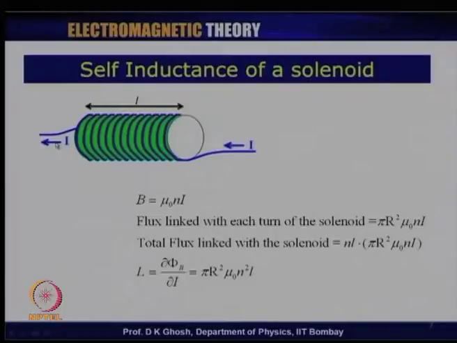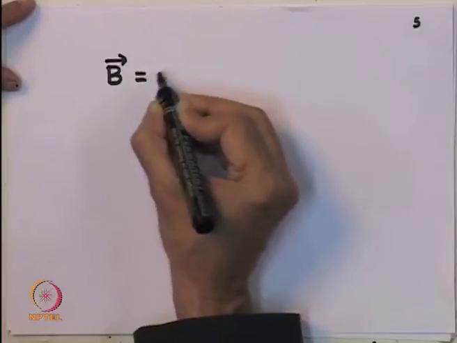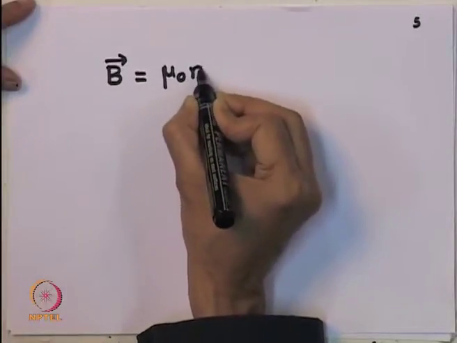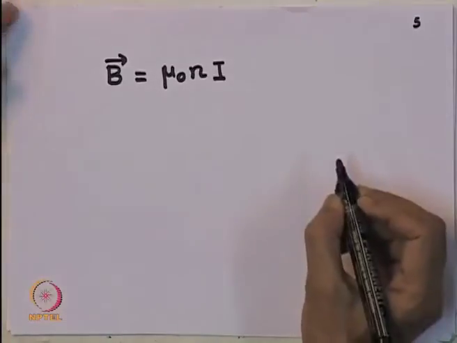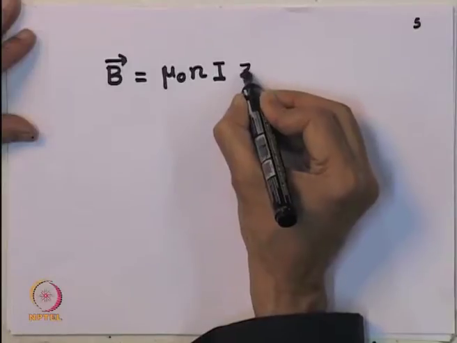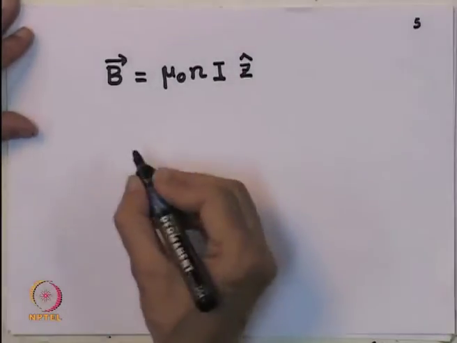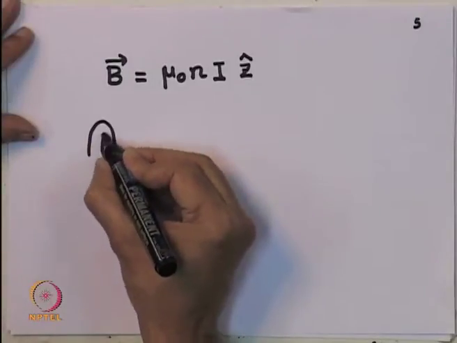Now, I know if there is a current I in a solenoid, this leads to a magnetic field B given by mu 0 n I. So, magnetic field B in a solenoid is mu 0 n I, and actually its direction I should specify. The direction is along the axis. Let me take it along the z axis. Now, basically what is happening is this. So, I have this solenoid,